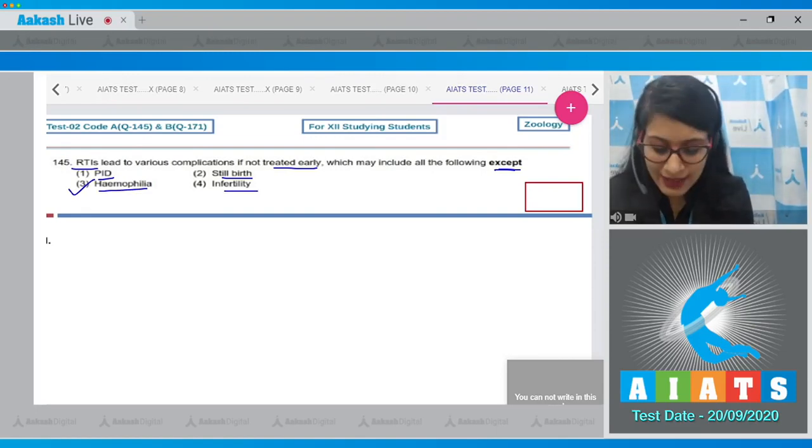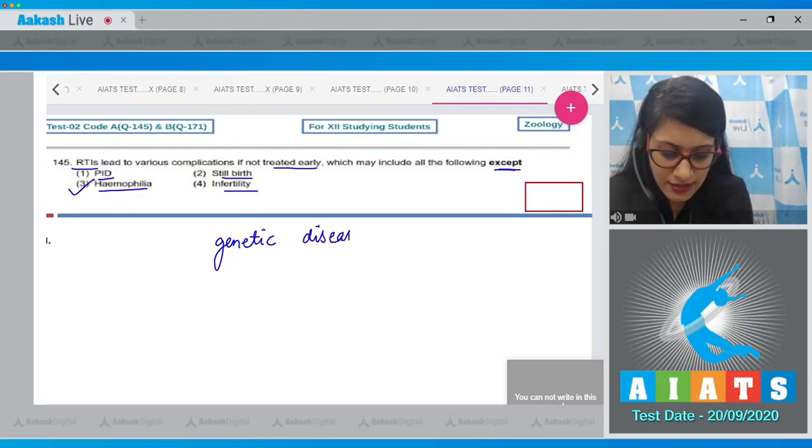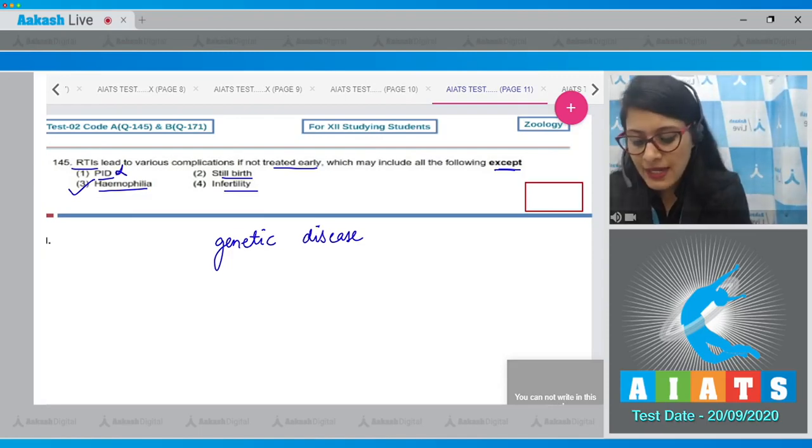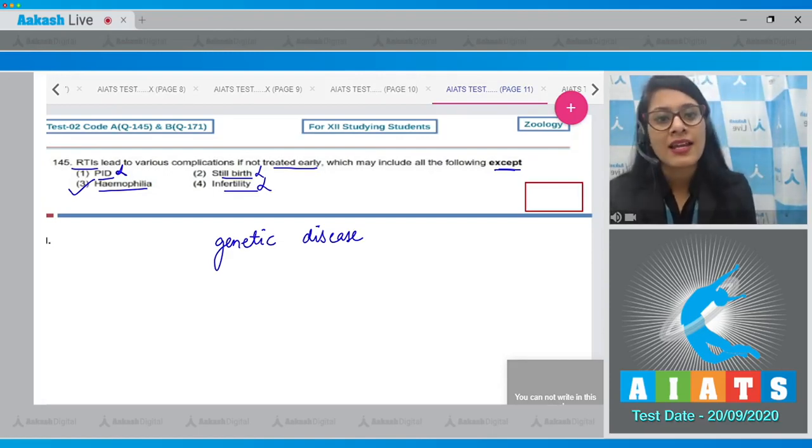Hemophilia is a genetic disease and is not related with RTIs. Whereas PID, stillbirth, and infertility cannot be a correct answer because these are the complications associated with RTIs or reproductive tract infections. So the correct answer to this question is option number 3. Let's move on to the next question.